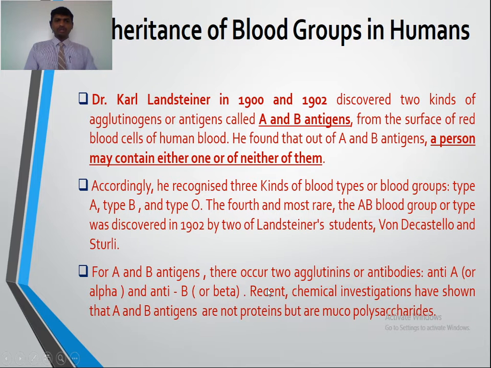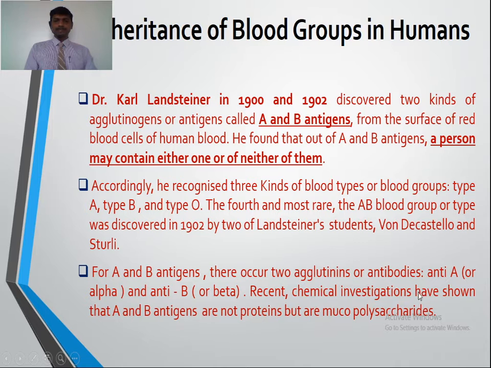So the discovery of the blood group was done by Dr. Karl Landsteiner in 1900 and 1902. He discovered two kinds of antigens, antigen A and antigen B. A person may contain either antigen A or antigen B or neither of them. The second thing is that for A and B antigens, there occur two antibodies, anti-A and anti-B.